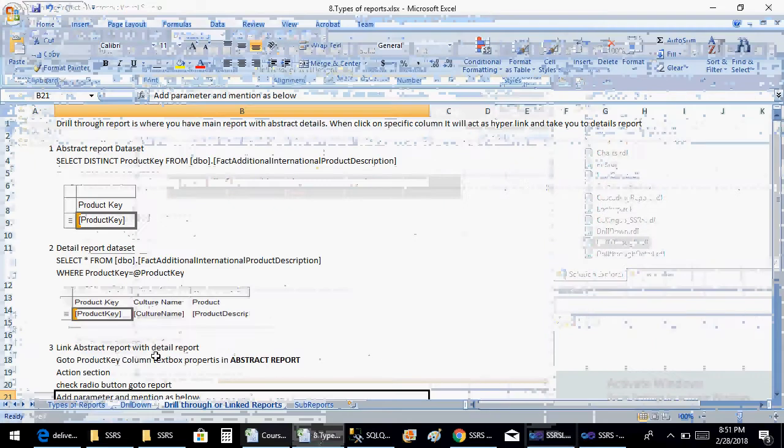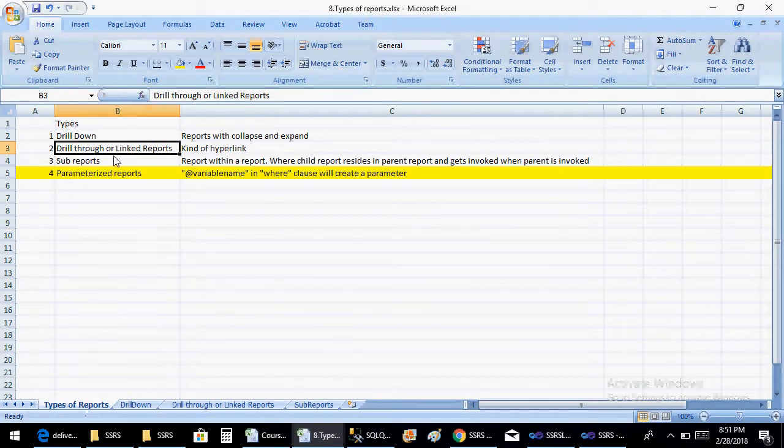The third type of reports that we have is sub reports. A sub report is again a report within a report. It's a kind of child report, resides in a parent report and gets invoked when the parent is invoked. So let's understand this with an example. You have seen in programming languages a loop within a loop, parent child, all this hierarchical kind of things. So here in SSRS also we have such a concept, report within a report, which is nothing but sub report.